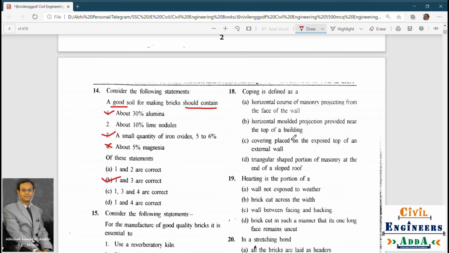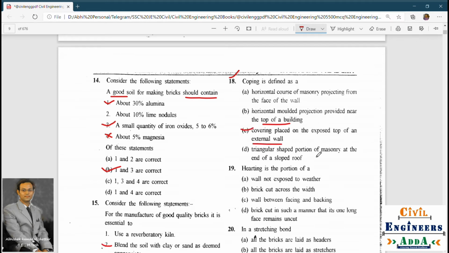Coping is defined as, again definition: horizontal course of masonry projecting from the face of the wall, horizontal molded projection provided near the top of the building, covering placed on the exposed top of an external wall, triangular shaped portion of masonry at the end of the sloped roof. So the answer is covering placed on the exposed top of an external wall. Coping. Okay, coping. Yes. Next.